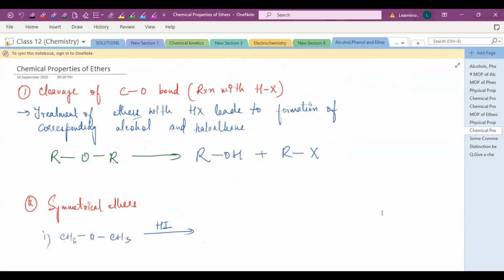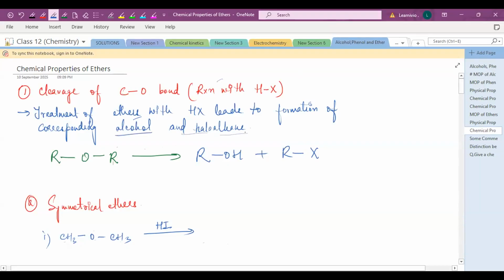So the first reaction we will see is one in which we will cleave the C-O bond, the carbon and oxygen bond in ether. We will just break this bond. When the carbon and oxygen bond is cleaved, here we will study the reaction with HX, halogen acids. Treatment of ethers with HX leads to the formation of the corresponding alcohol and haloalkane.